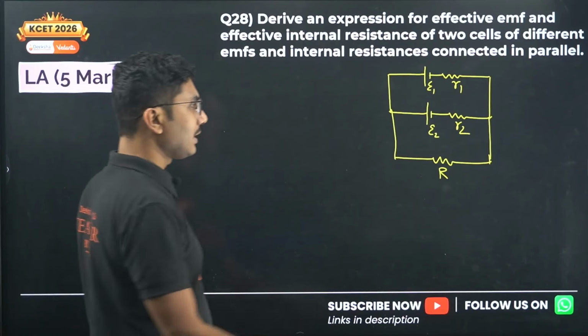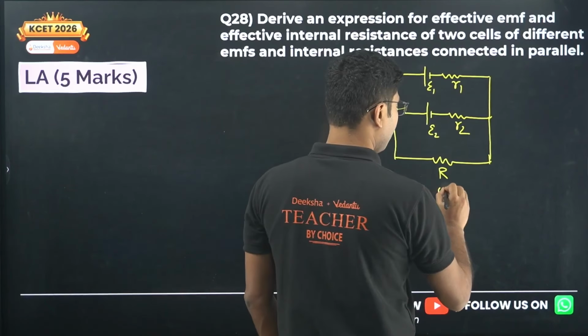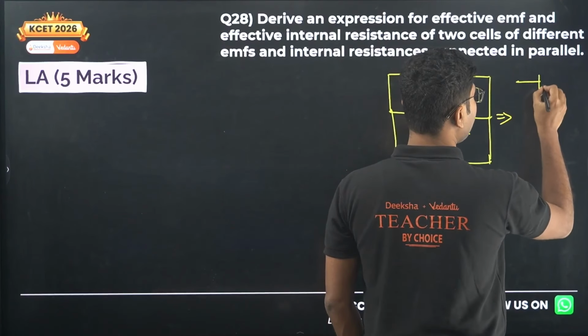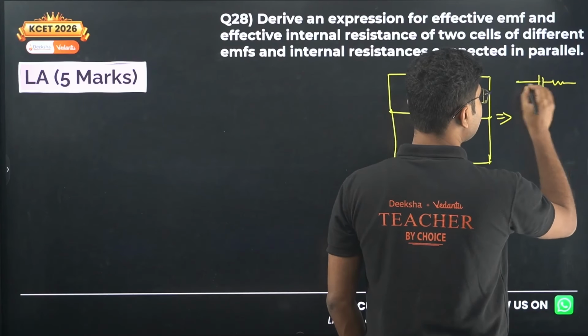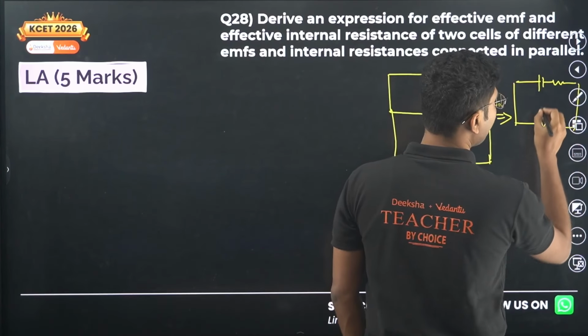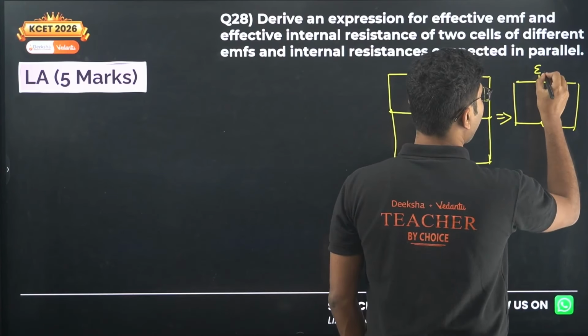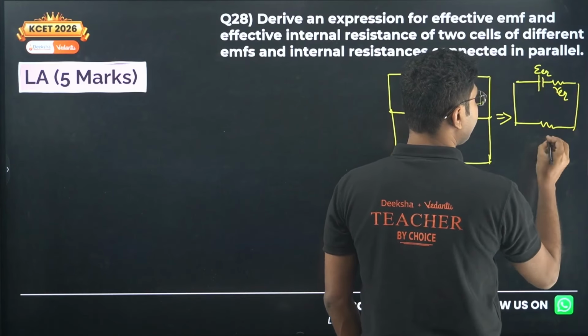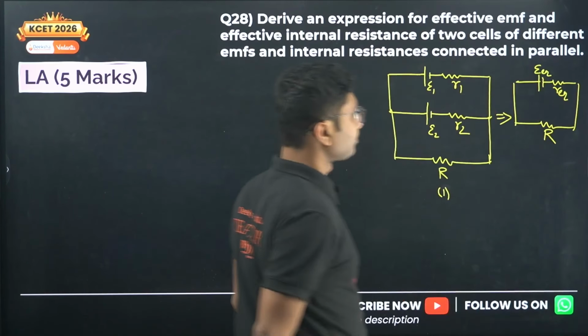This is the original circuit, say circuit number 1, and the equivalent circuit is given by only one. The equivalent circuit is always the same, okay, only one equivalent resistance, equivalent EMF, and the resistance R.